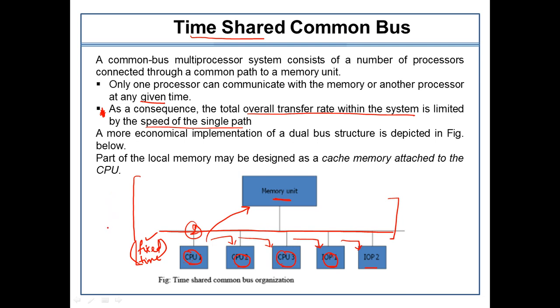So how can we make it more economical? We can do one thing: provide a local memory to these CPUs as well, because it's not always the case that they are referring to the main memory for getting data.